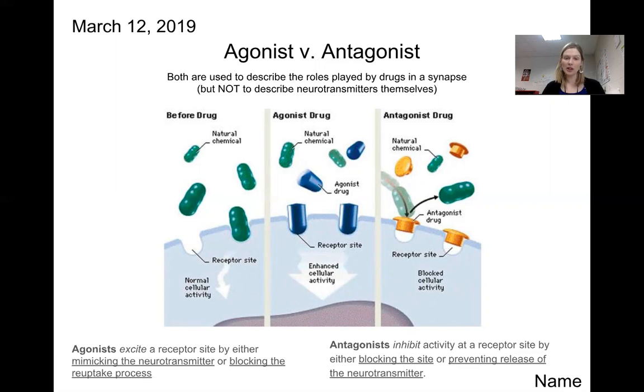So I hope this helped clarify some of these things. Both are names that can be used to describe the functions of drugs, but agonists increase the activity of a neurotransmitter and antagonists decrease it.